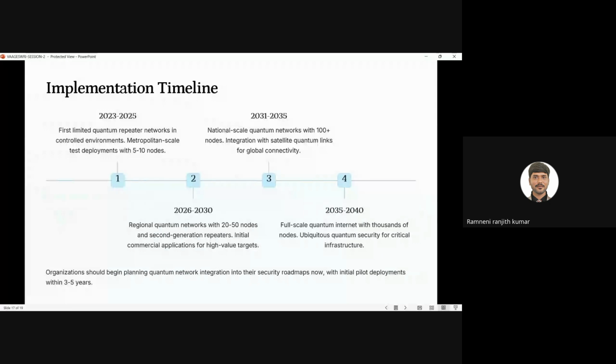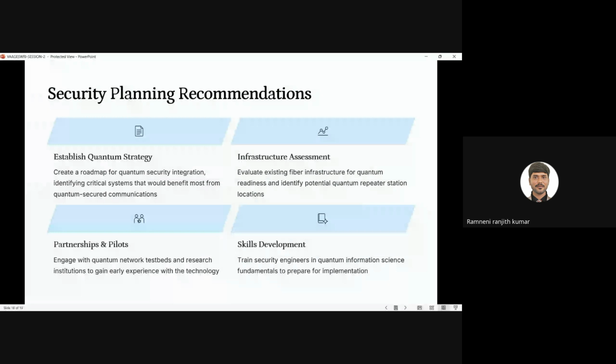Organizations should plan now, or they run the risk of falling behind, blind. Why? Because with the help of these technologies, they can access our classical systems very easily. So we will have to face the consequences after 2040. And now, security and planning recommendations. Here, one is to establish a strategy.